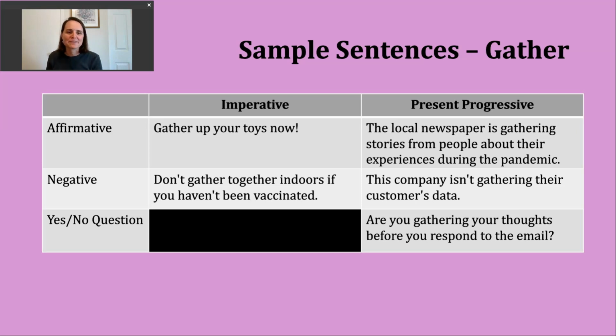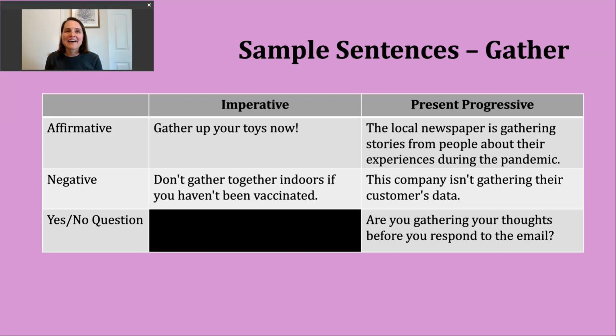The idea here would be maybe pick them up, put them in the toy box or wherever they are stored or kept. If I want to make a negative imperative sentence, I want to start with do not and then the base verb. It might look something like this: "Don't gather together indoors if you haven't been vaccinated." Again, this just isn't meant as advice, but a command. For your safety during this ongoing pandemic, do not gather in large groups with people outside of your household if those people haven't been vaccinated.